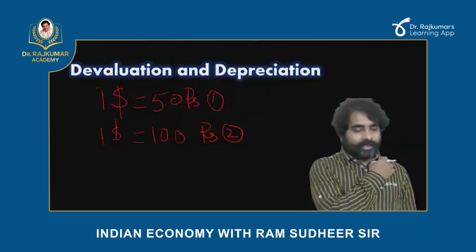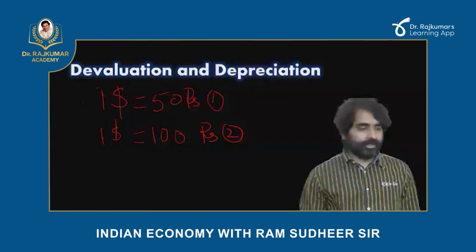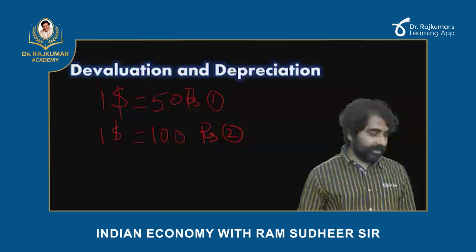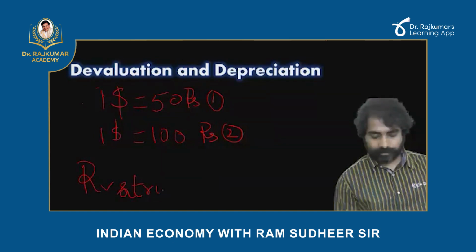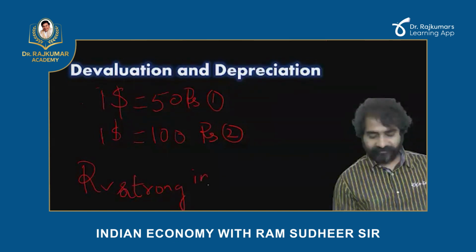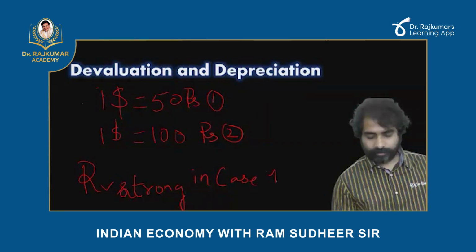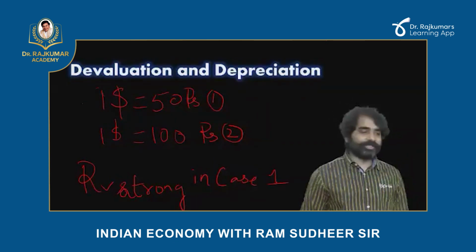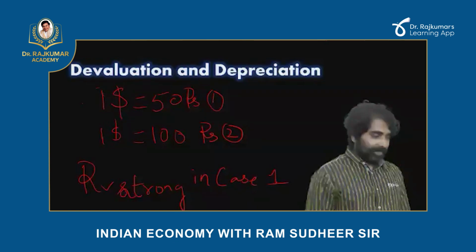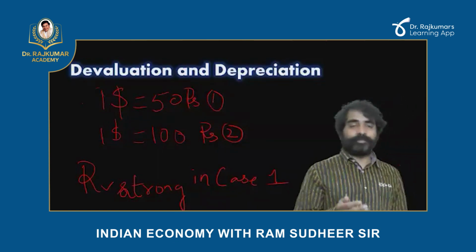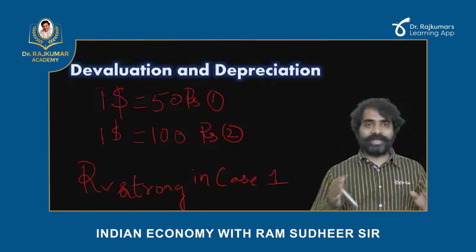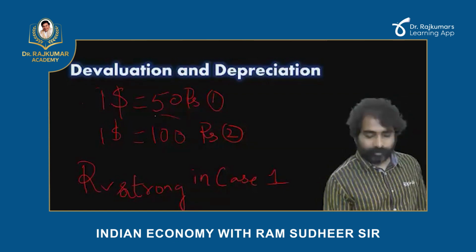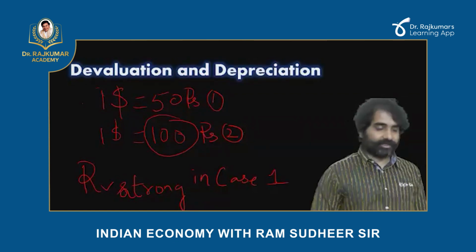Obviously rupee value is stronger in case 1. For 50 rupees I am able to buy a dollar in case 1, but to buy the same dollar I have to pay 100 rupees in case 2.